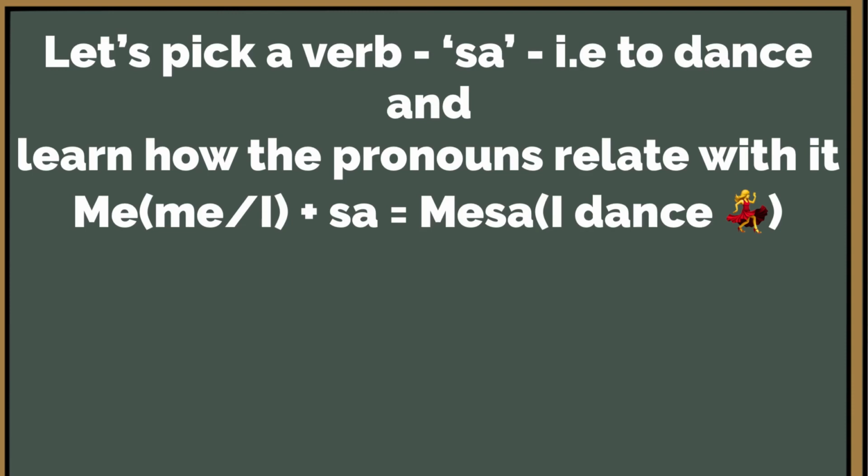And we write me and sa together. And this happens to all the other pronouns. If they are acting as a subject, we write the pronoun together with the verb. There might be some changes, but the rule is that in a subject position, we write the pronoun together with the verb. So, mesa.